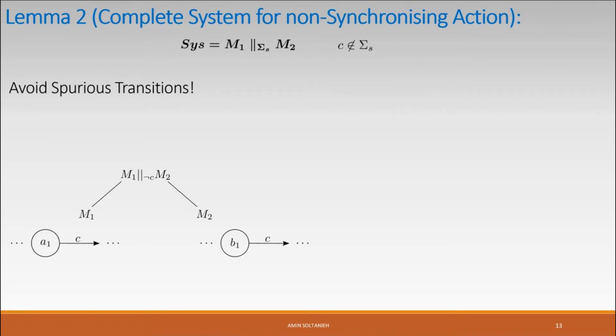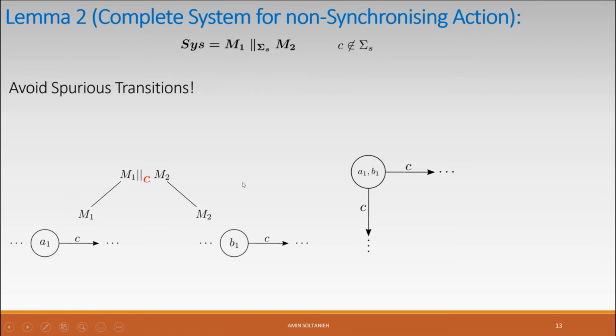Assume that M1 and M2 are synchronizing with each other, and action C is not synchronizing. In M1 we have a state A1 with an outgoing C transition, and it is the same in M2 in the state B1. This is the combined model state of this system. As you see, there are two outgoing C transitions, because in one of them M1 is moving, and in the other one M2 is moving.